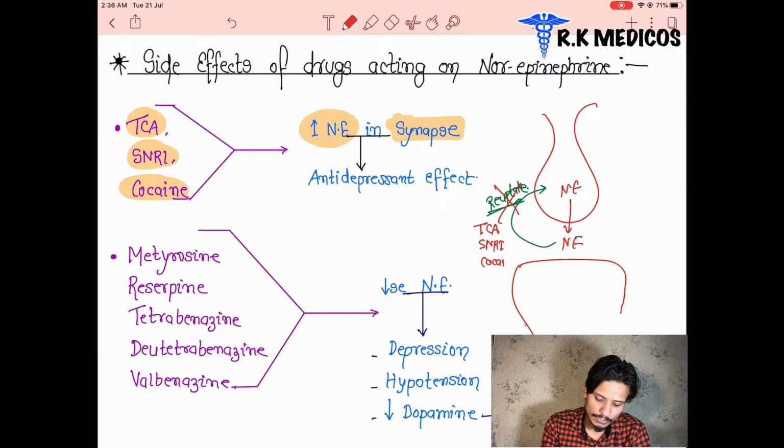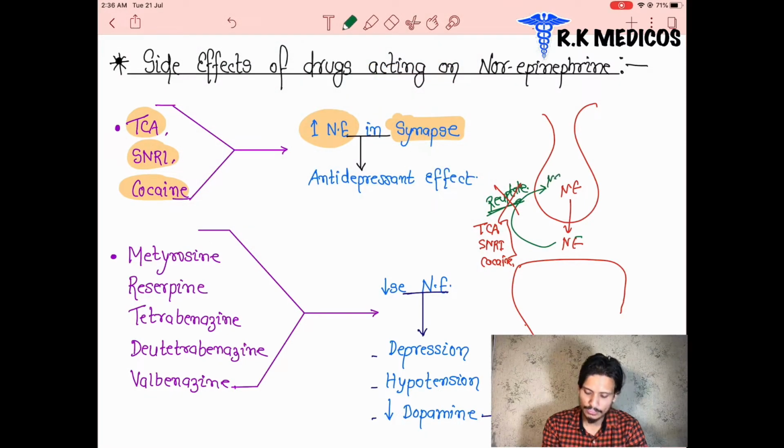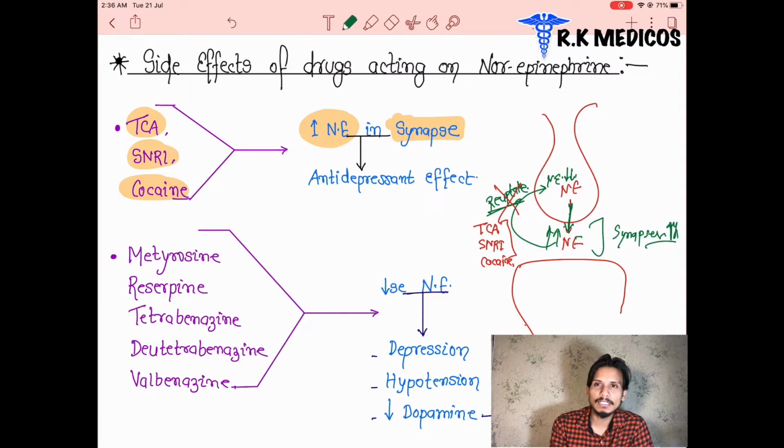And what these drugs do is, when norepinephrine is not able to enter inside, the norepinephrine level inside decreases. It means it gets released here and its concentration increases at the synapses. At the synapses their level will increase, and they show antidepressant effect.